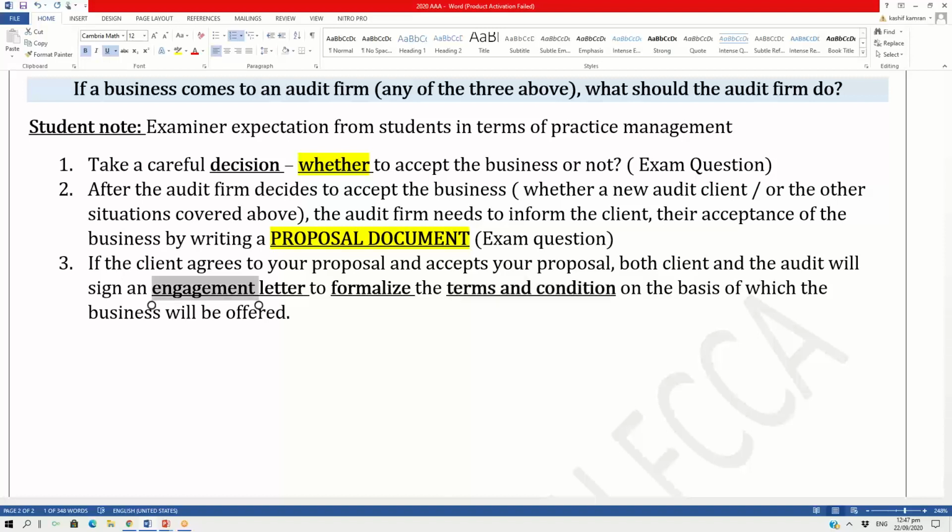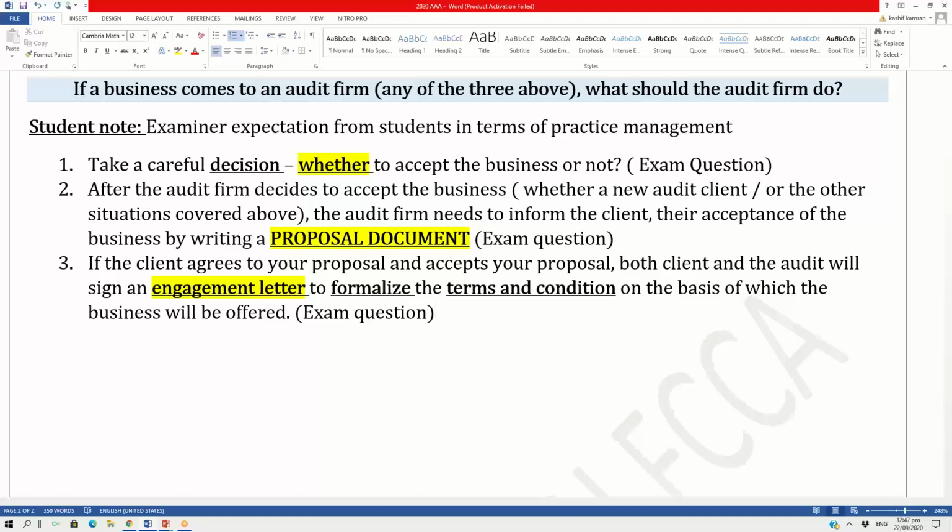Now, what sort of things go into the engagement letter? You must have covered that in the AA paper, but there have been very old exam questions seeking your knowledge on the engagement letter, so you can take it as a third type of exam question.